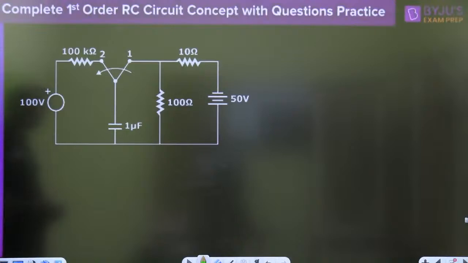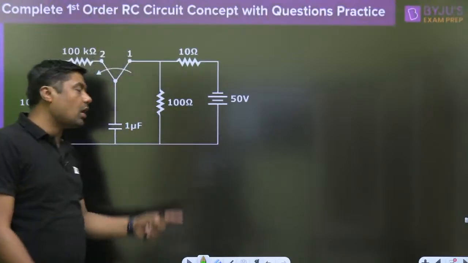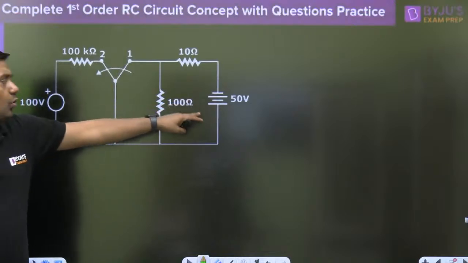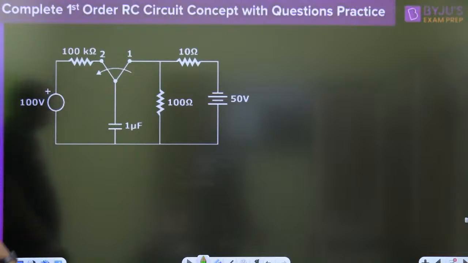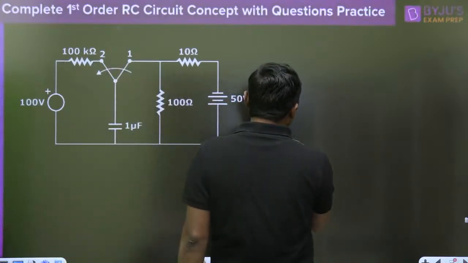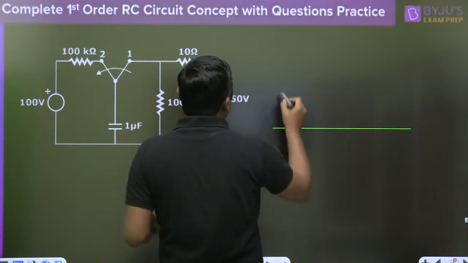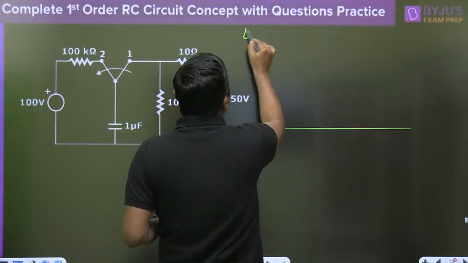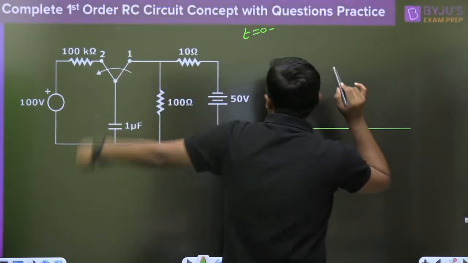Now, if you want to find the initial voltage, what is the initial voltage? Everyone give me the answer in the comments box. This 50 volt battery is connected here, 10 ohm is connected here, 100 ohm is connected here. What is the initial voltage across the capacitor? Always remember, you have to draw the diagram for t equal to 0 negative, and at 0 negative this switch is connected at position 1.